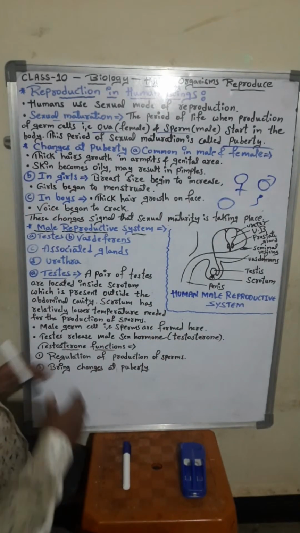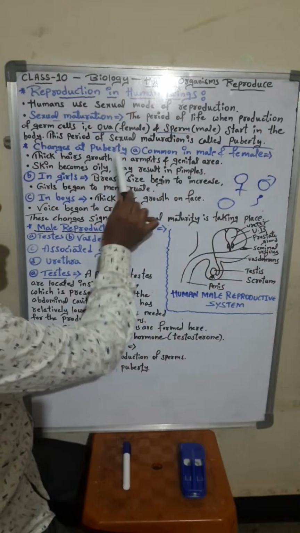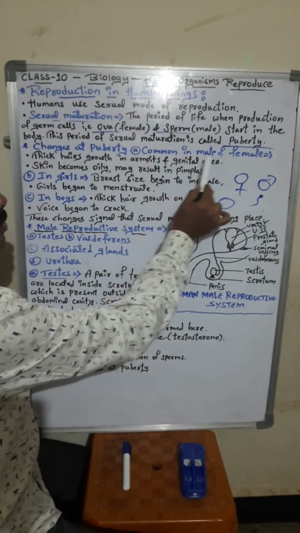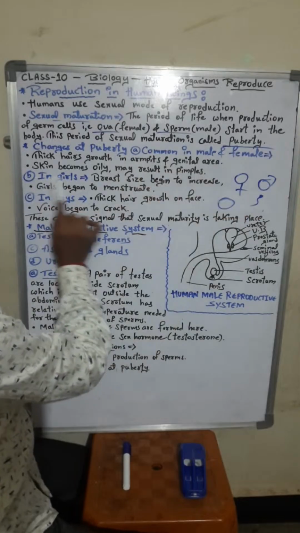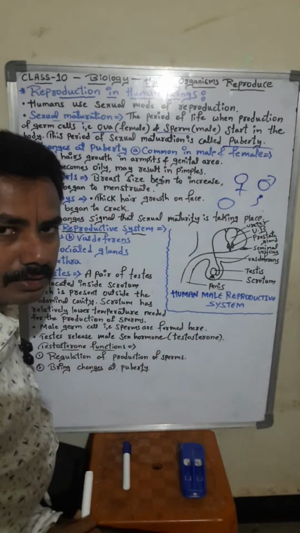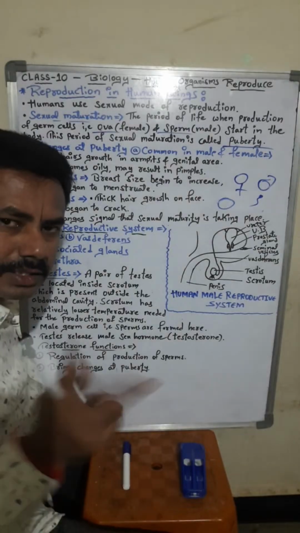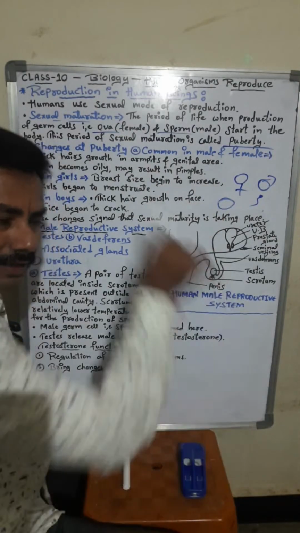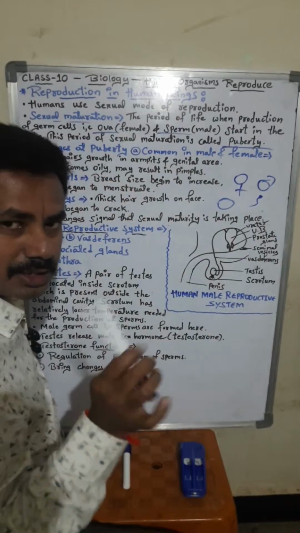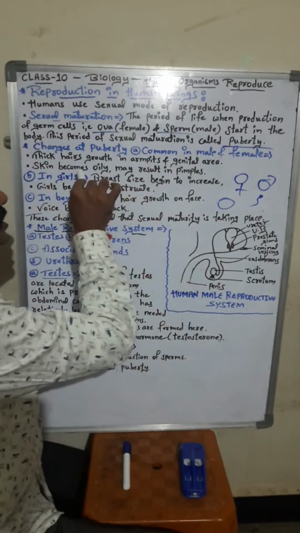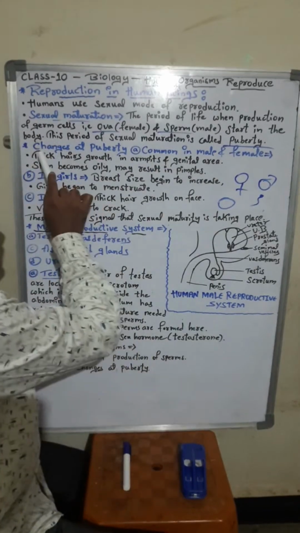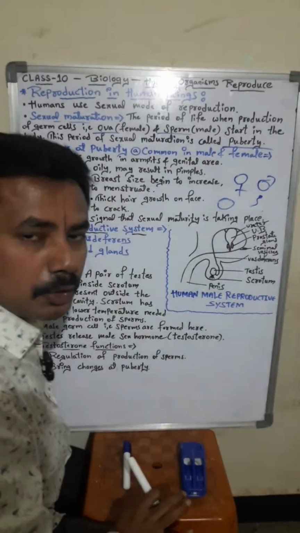There are three different types given: changes common in boys and girls, changes specifically in girls, and changes specifically in boys.